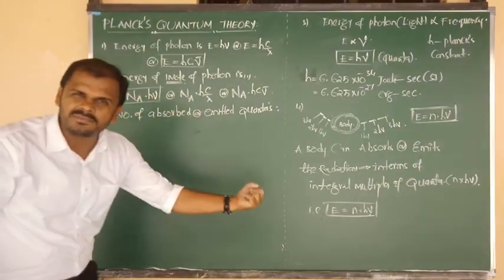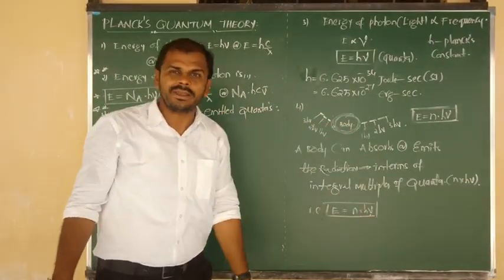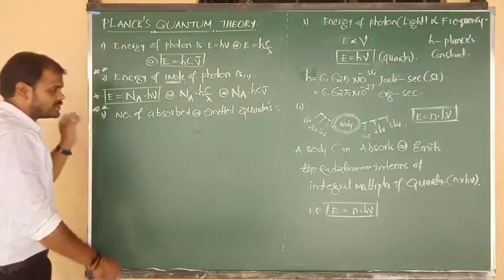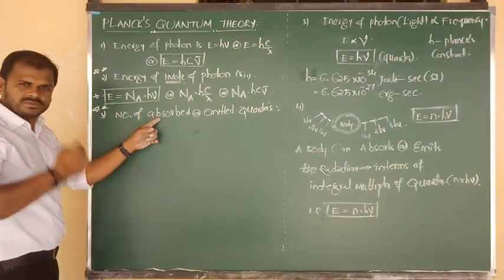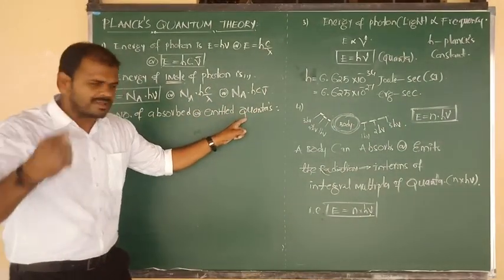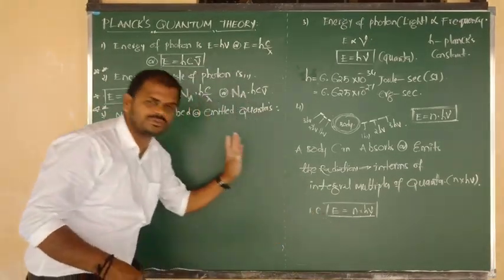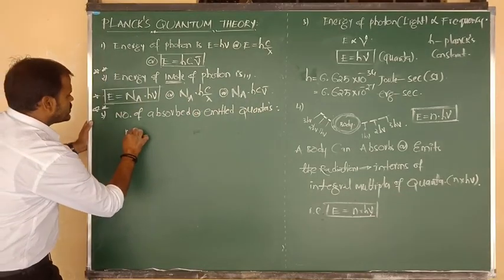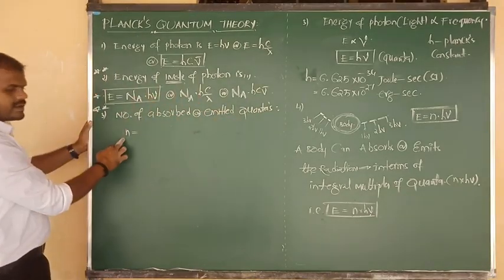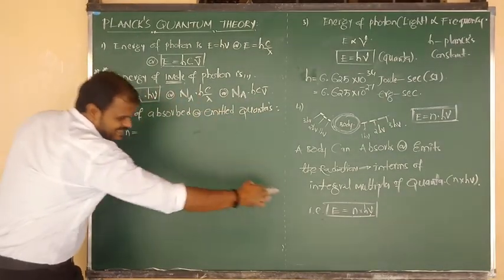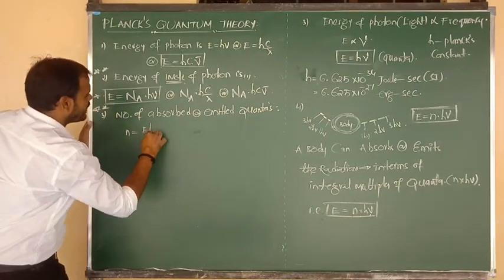How many photons are absorbed and how many photons are emitted in 1 second? That formula we want. They are asking for the n value. So n is equal to E divided by h nu.